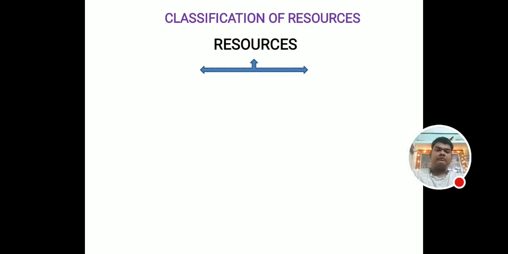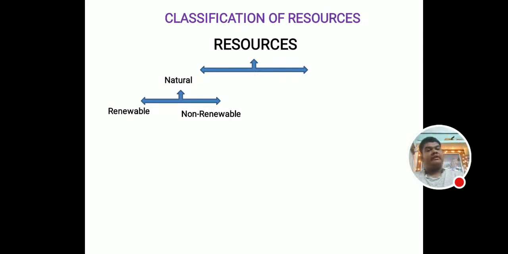So what are the classifications of resources? Here resources are classified into natural. Natural is again divided into renewable and non-renewable.